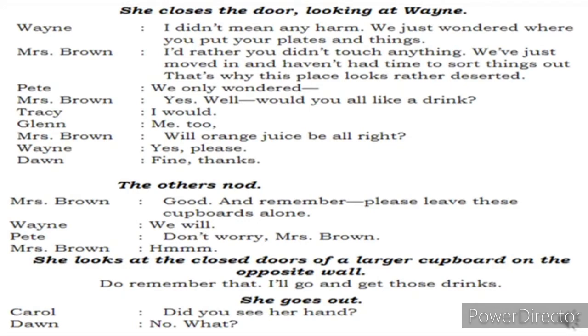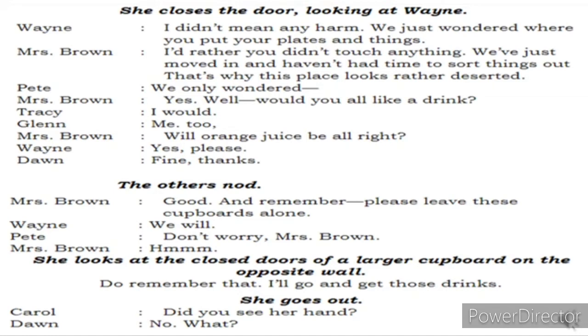So Mrs. Brown says, I had rather you didn't touch anything. We had just moved in and haven't had time to sort things out. That's why this place looks rather deserted. Deserted means empty. So she says, we have just come to this particular place. We didn't have much time to sort everything out. So it is still looking empty. But in a few days, we are going to arrange everything, was her intention to say. Pete says, we only wondered. We only felt why this place is so empty.